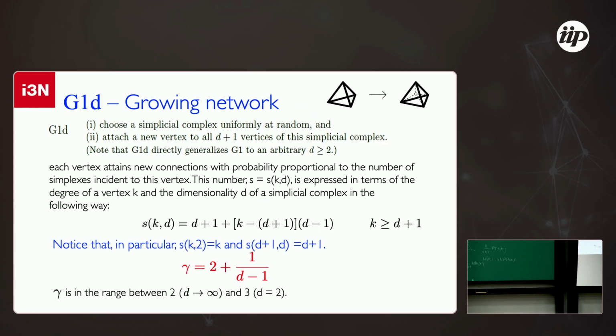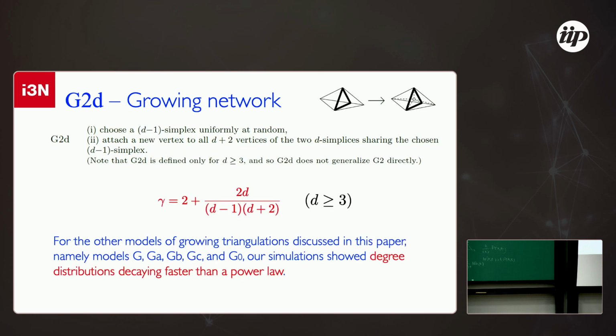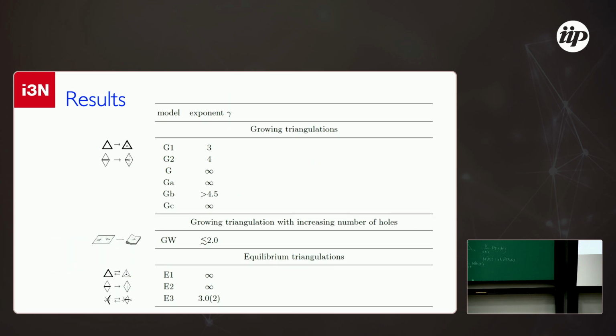We can even do this for situations where the dimension is bigger than 2, and again you can calculate the gamma exponent, and you see that when d is infinite, gamma is 2, and when d is equal to 2, gamma is 3, that we already saw before. So it's easy to generalize this situation, and also for other situations, I will not spend time with this.